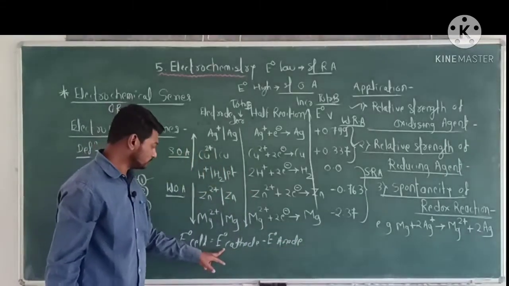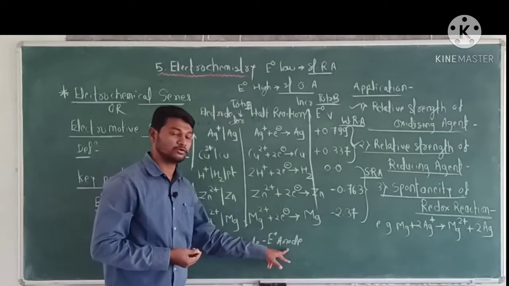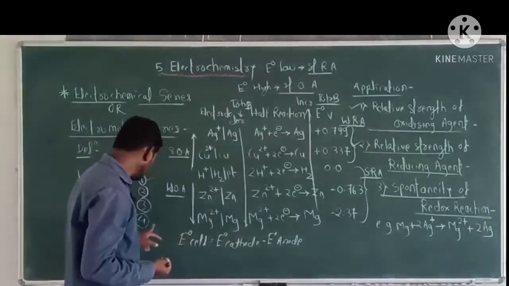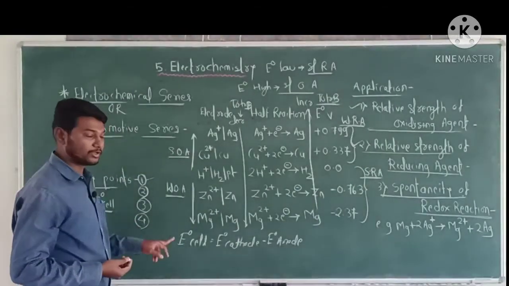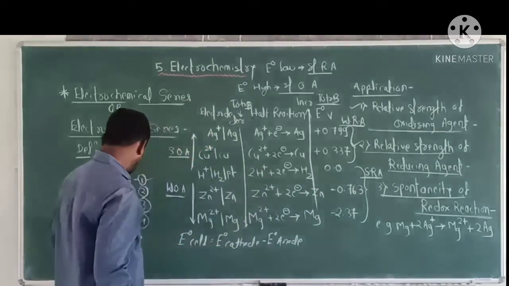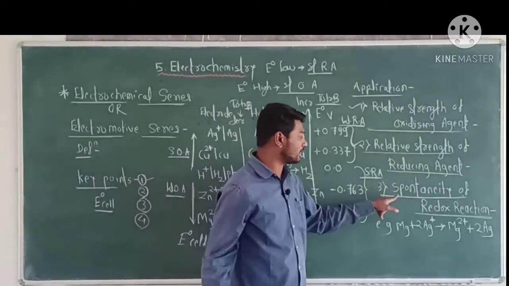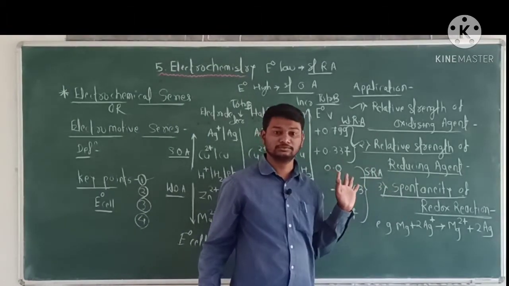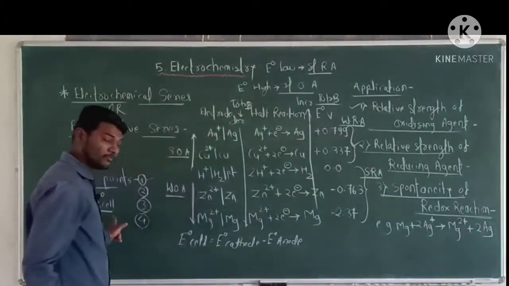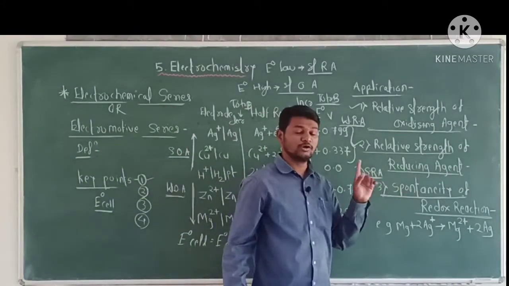That is standard electrode potential and standard electrode potential. Now from E0 cell, we determine the spontaneous direction of redox reaction.